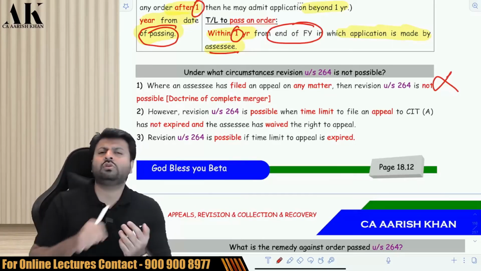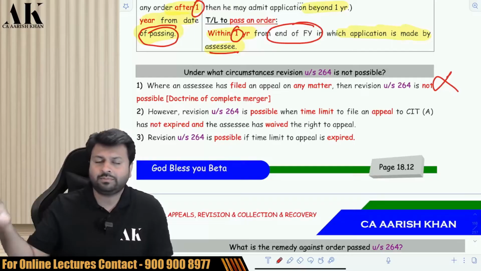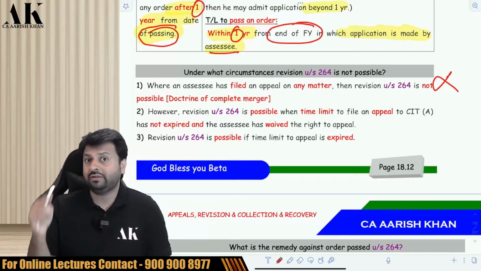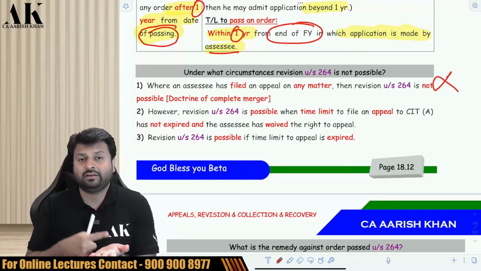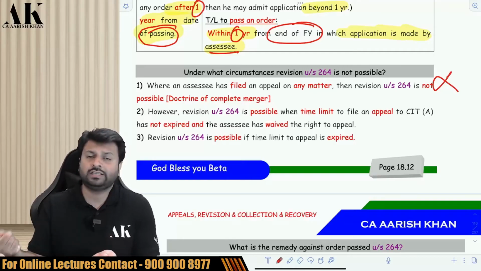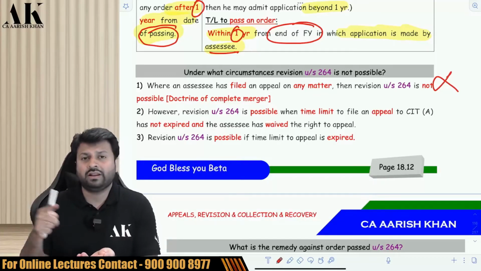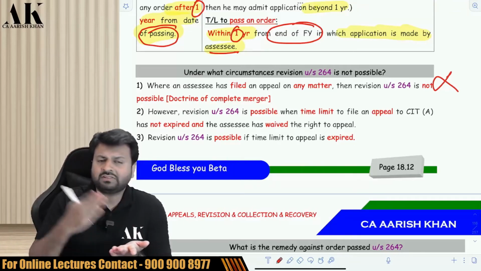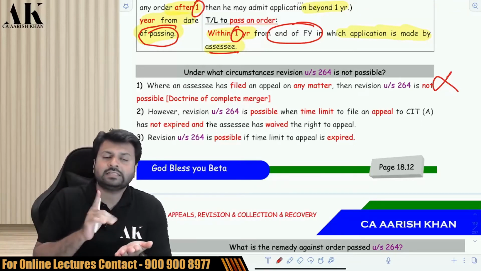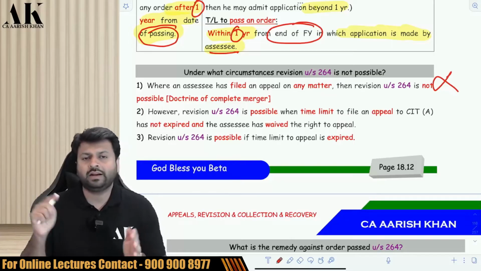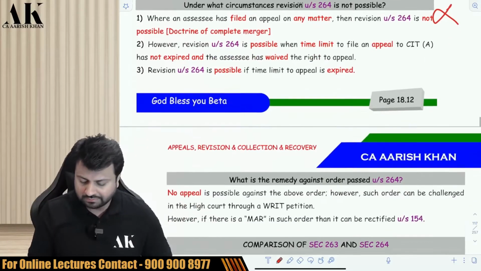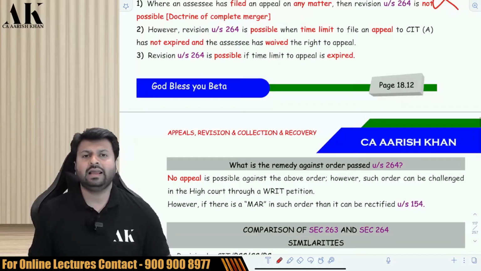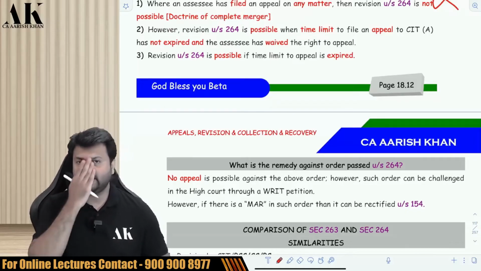Sir, if I want to go earlier, then you have to give an undertaking to the department that you are not going to appeal later on. So if you want to go within the 30 days of the appeal time limit, you can go for revisionary proceedings, but you have to give an application, an affidavit, an undertaking that I am not going to appeal later on. So by default, after 30 days, you are free to go. Within 30 days, you have to give an affidavit and an undertaking that I am not going to appeal.